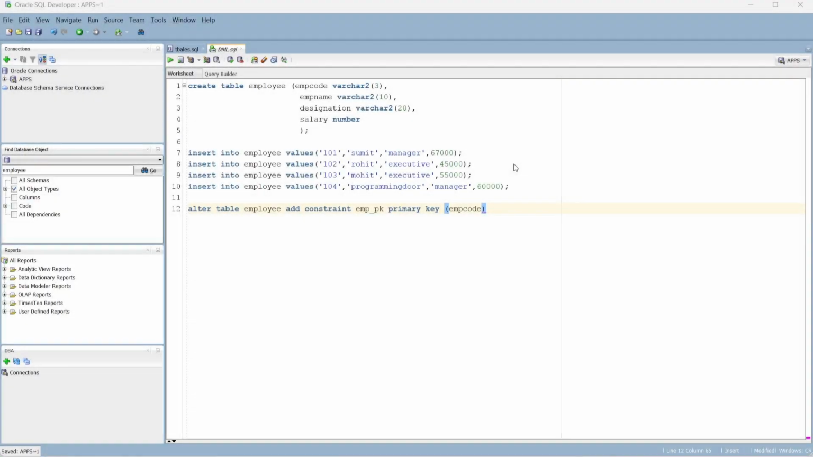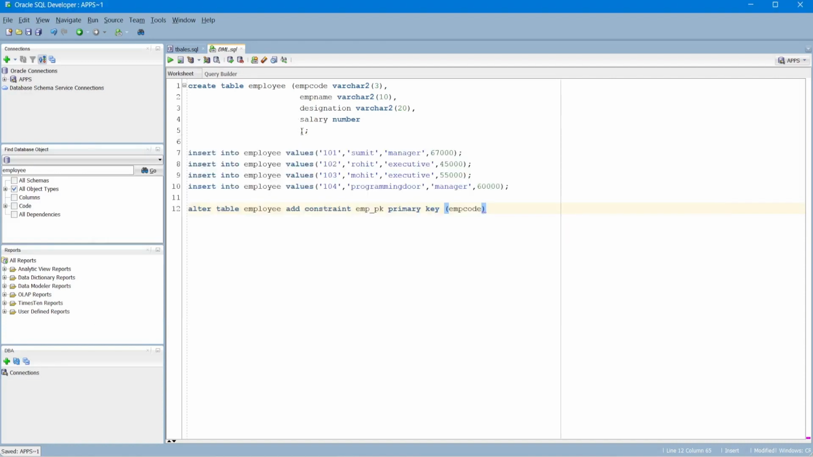Welcome to Programming Door. In this video, we are going to learn about DML statements. DML statements are nothing but the data manipulation language statements. So, data manipulation language describes the portion of SQL that allows you to manipulate or control your data. So, what are the things included in DML?